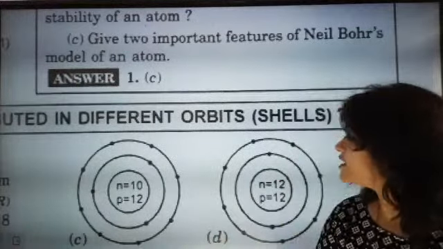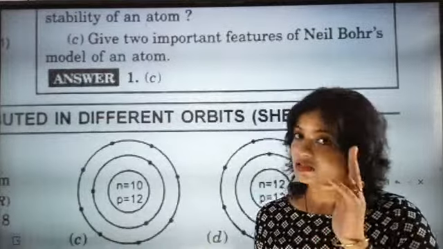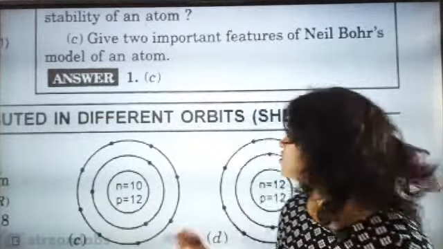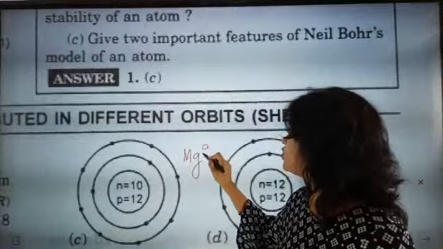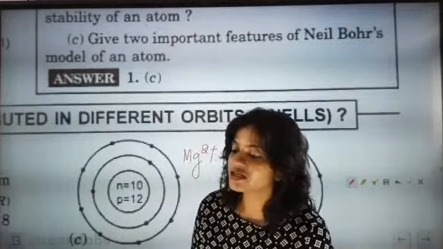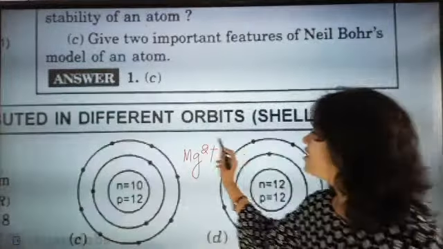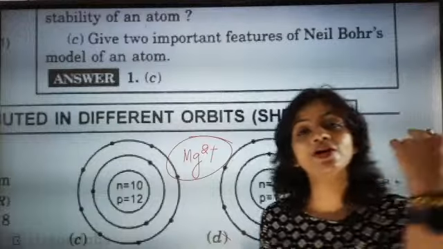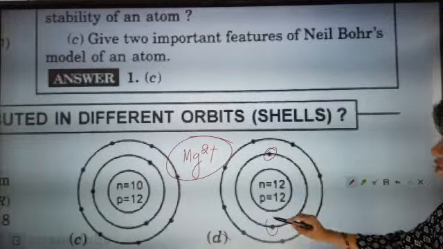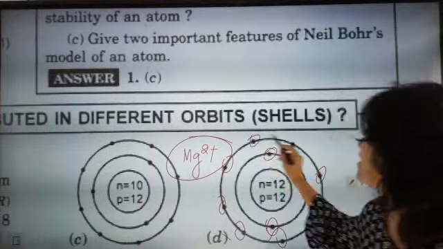Now the next important point is electron number, because we are not searching for magnesium. The most important search here is which one is more important for us, we have to decide. So now look here, magnesium 2 plus is there. So we are not searching for magnesium atom. Absolutely correct, Madhav. You nailed it. So magnesium 2 plus means the number of electrons will be 2 less. Come on, have a look here. In the first orbit 2 electrons are there. Then 3, 4, 5, 6, 7, 8, 9, 10.